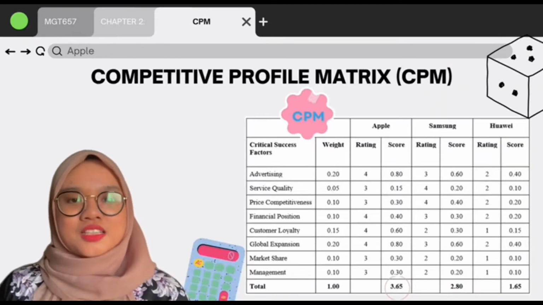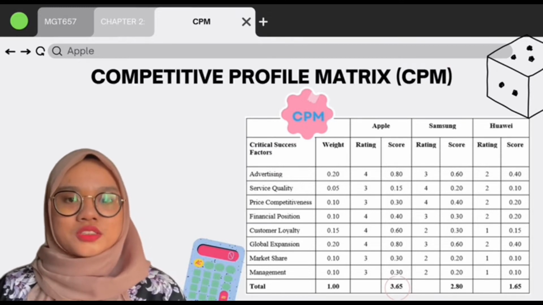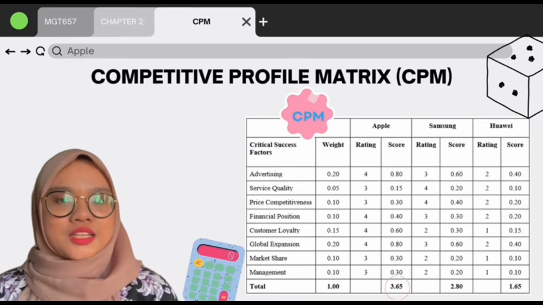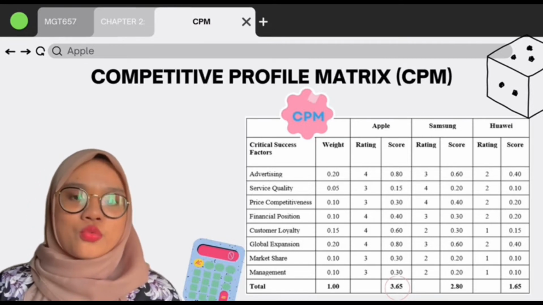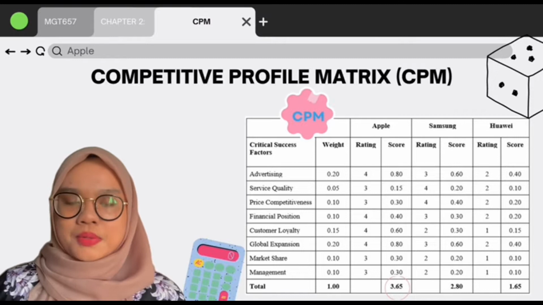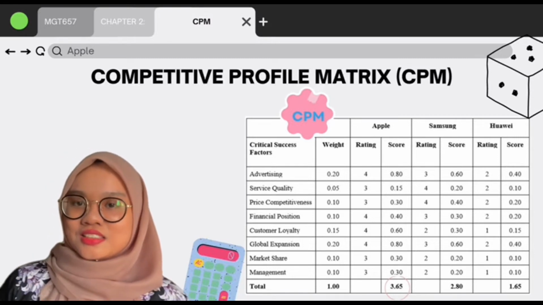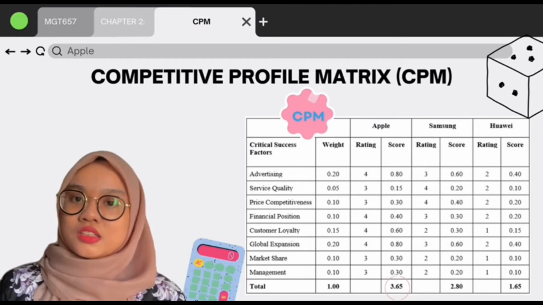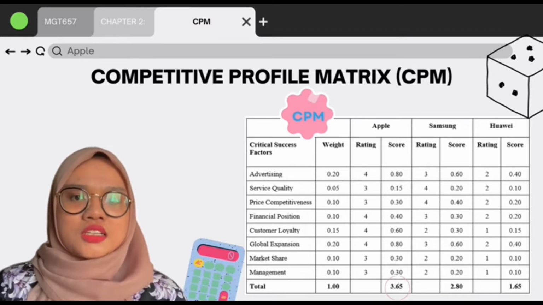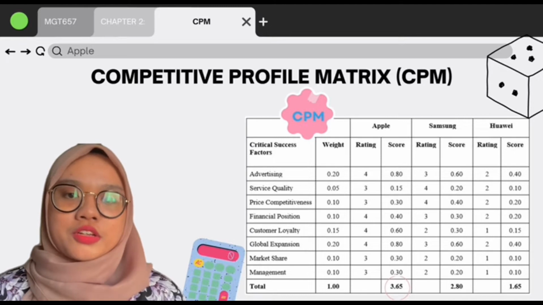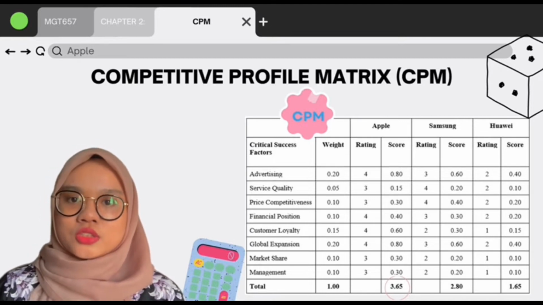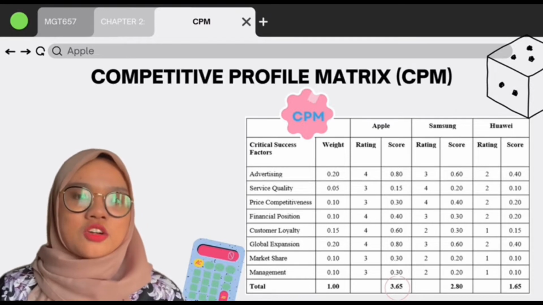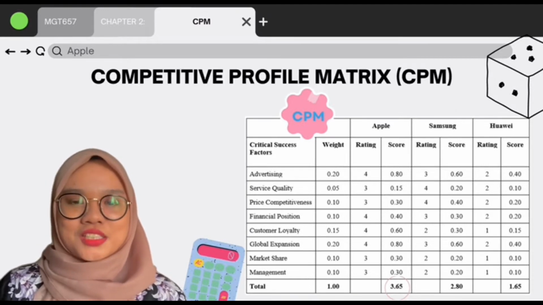Next, for the CPM explanation, Apple ranks top with a score of 3.65, followed by Samsung with a score of 2.80 and Huawei with a score of 1.65. Also, Apple has more bonus points and its key success factors are in a better position and more competitive than the other 2. This is because the other 2 companies are always trying to keep up with Apple, while Apple can stand on its own. In conclusion, Apple is the most powerful international technology brand compared to its Korean and Chinese competitors.